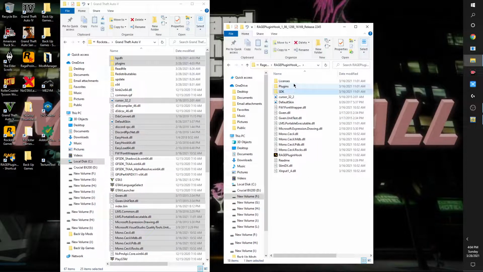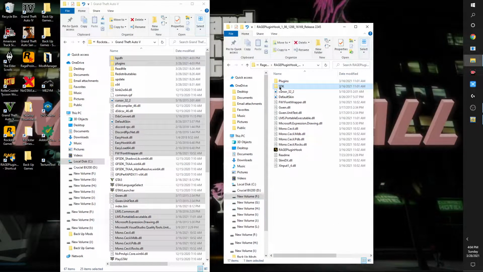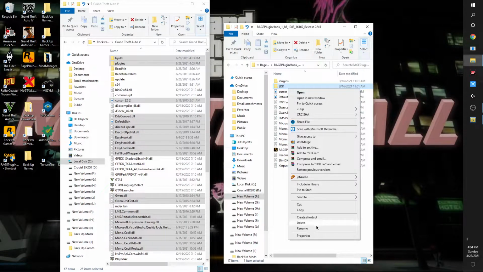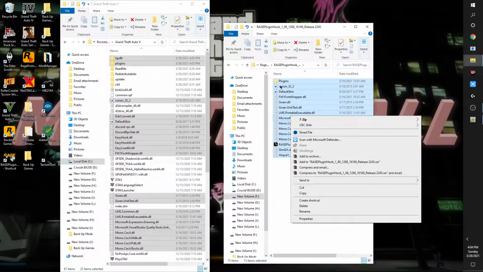All right. Once again, you don't need the licenses, so I'm going to go ahead and delete that. And you don't need the SDK. That's for developers only. And you don't need the README. Take a look at the README, but you don't need it. Okay. So we have 15 files. And the plugins folder is empty, so don't worry about it.